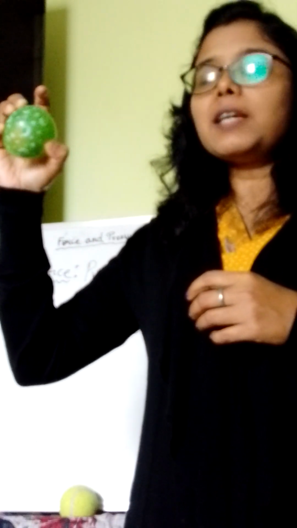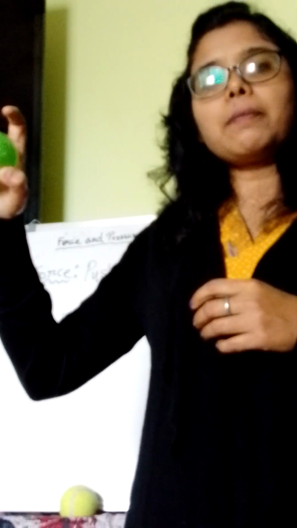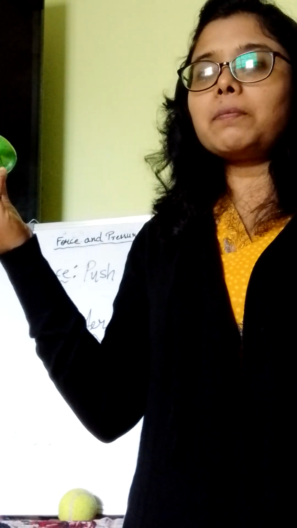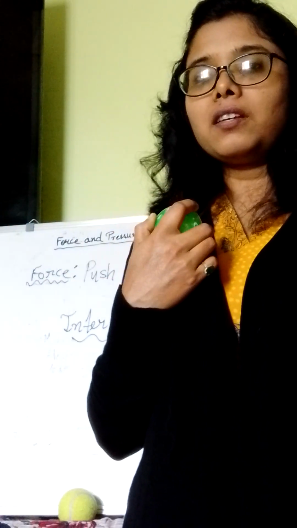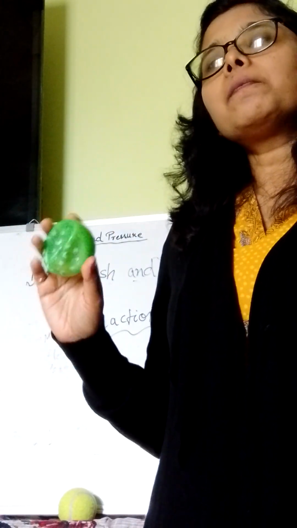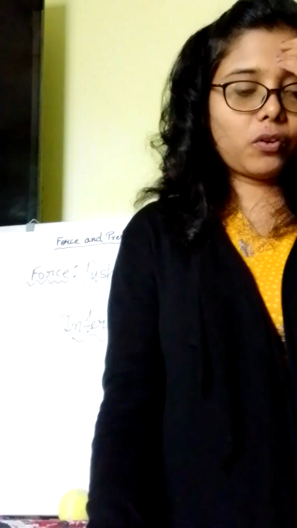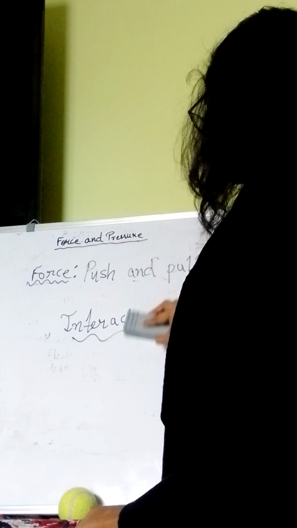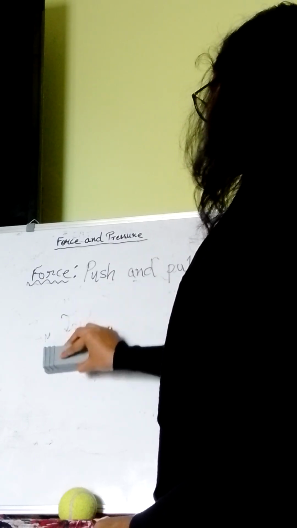What is happening? I am applying some force, so something happens to this toy, and this toy is doing something, applying some force, and that effect is on me. So there is an effect on each other. Okay, right. So I hope all of you understood about force and the term interaction.